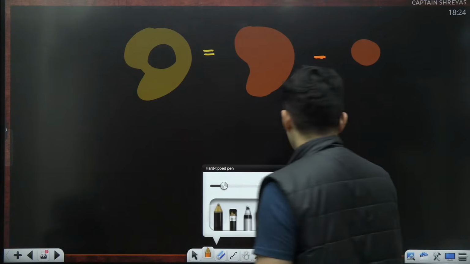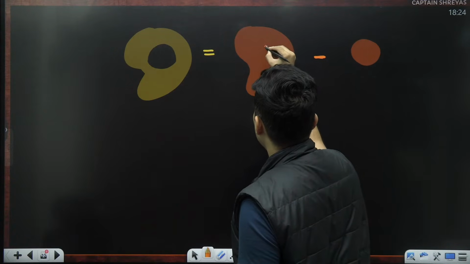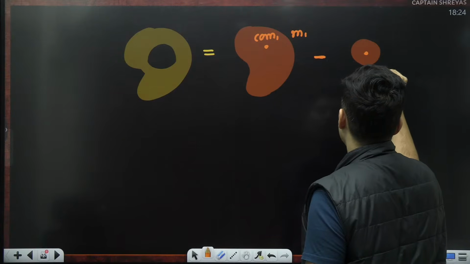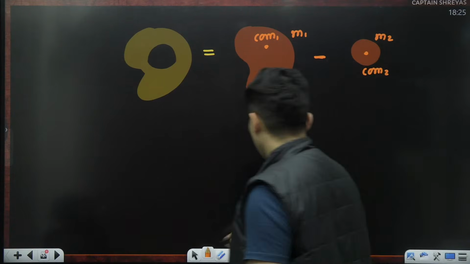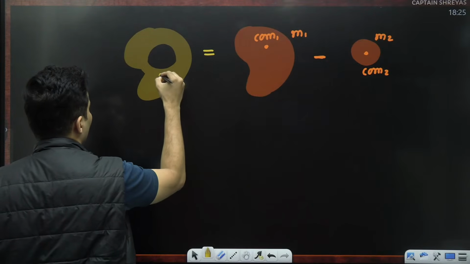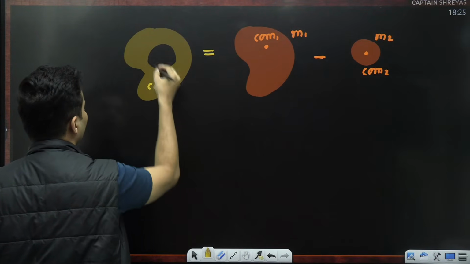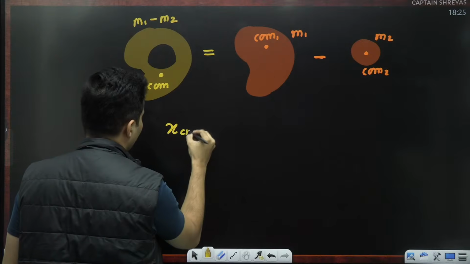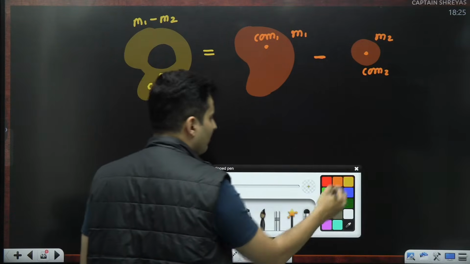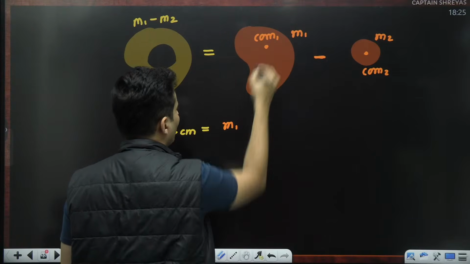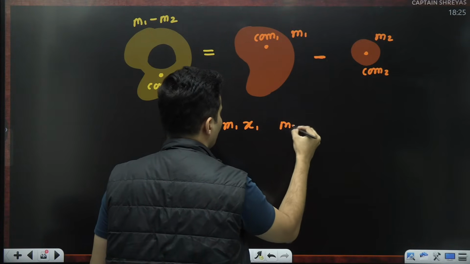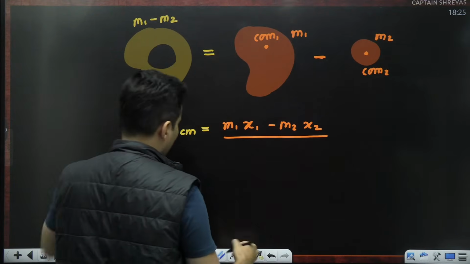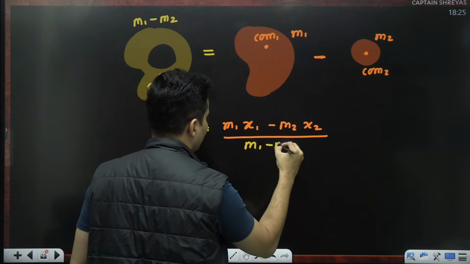So let's say that this has a center of mass somewhere over here. Center of mass of the first body, this is mass m1. This is center of mass of the second body having mass m2. The combined center of mass could probably be here, center of mass of the complete body. This mass will be m1 minus m2. So in such a case, the x coordinate of the center of mass will be given by: you take mass number 1, coordinate of this guy, mass number 2, coordinate of the scooped out part, subtract this and divide it by the total mass. Now it will be nothing but m1 minus m2.